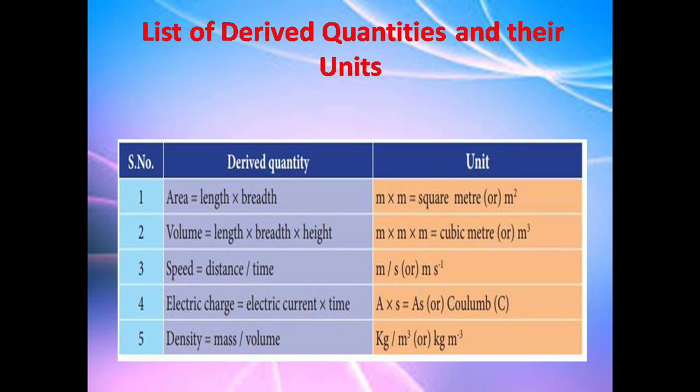See here, area is a derived quantity. How has it been expressed? Length into breadth. Actually, length and breadth are fundamental quantities. Have you understood now? In the same way, see volume. It has been expressed in length, breadth and height. Speed, distance by time. Electric charge, electric current into time. Density, mass by volume. And the units are given on the right side.